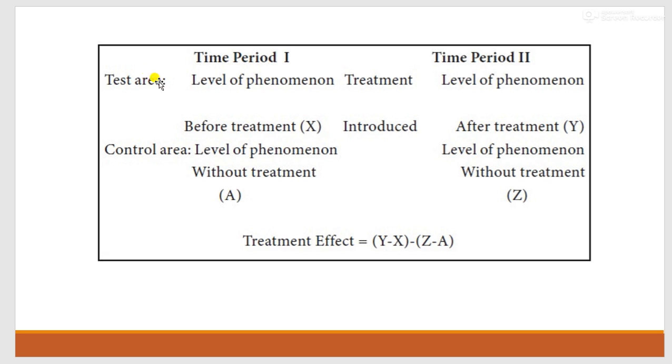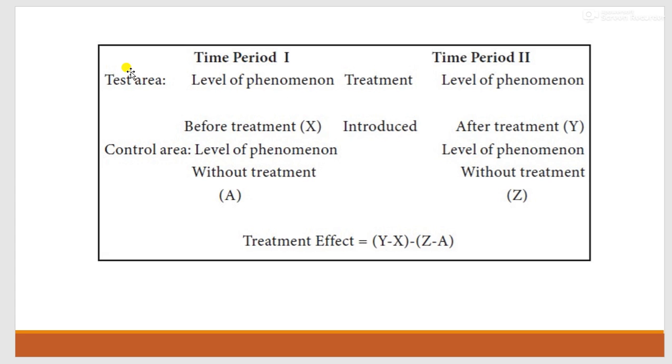So this is the test area or test group, and here the control area or control group. We give the treatment to the test group only, but the difference here is that we measure the dependent variable for both groups, before the treatment and after the treatment.